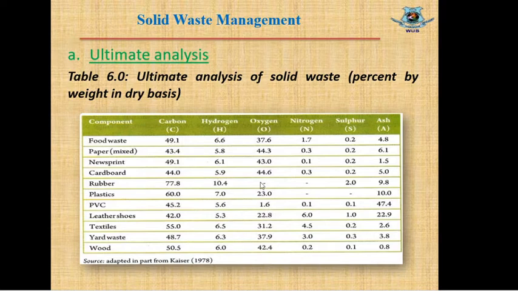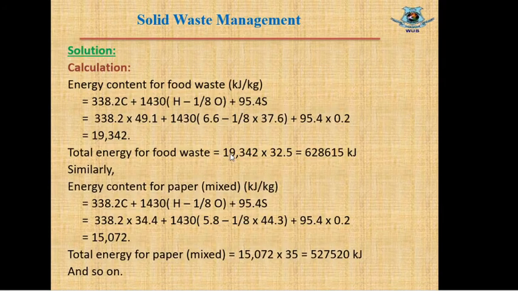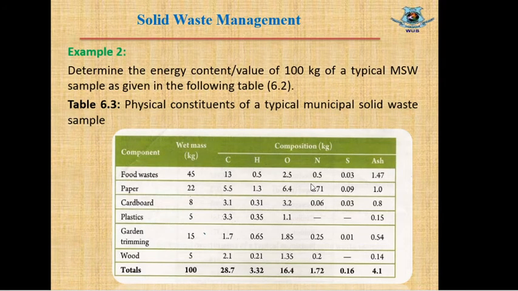If we do not have any data, then we will use this typical data to calculate the energy content. But if we have fixed data, then we will use that data. So in this question we have fixed data and we will use this data to calculate the energy content.